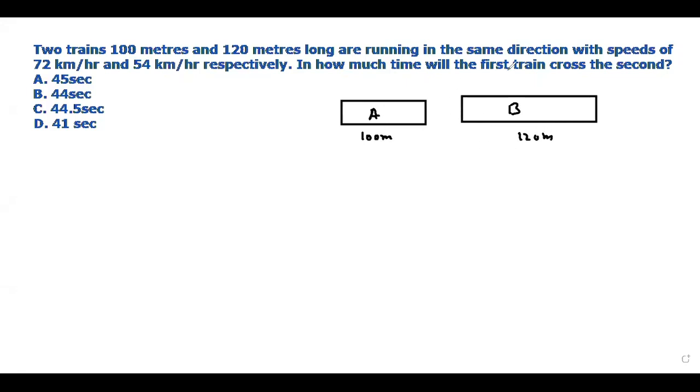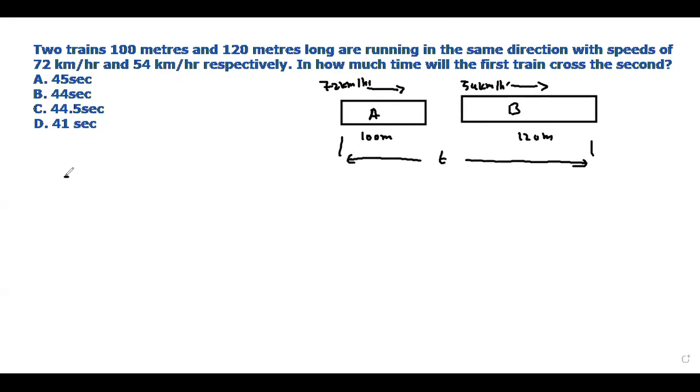They are running in the same direction, both of them moving. One is at a speed of 72 kilometer per hour, the other at 54 kilometer per hour. In how much time will the first train cross the second? So we are supposed to find the time. The question is saying that.